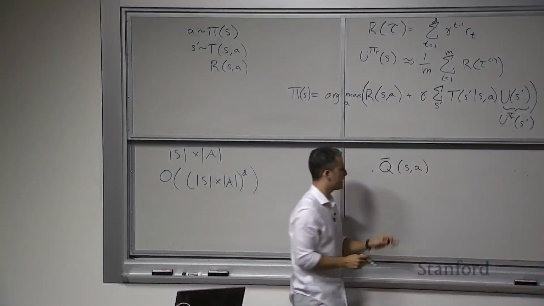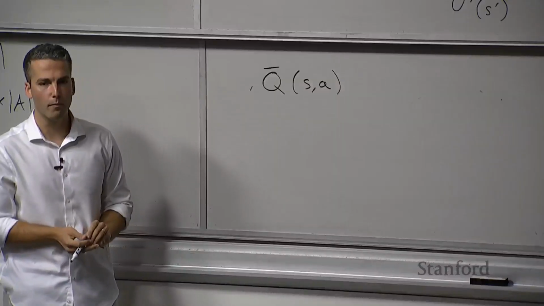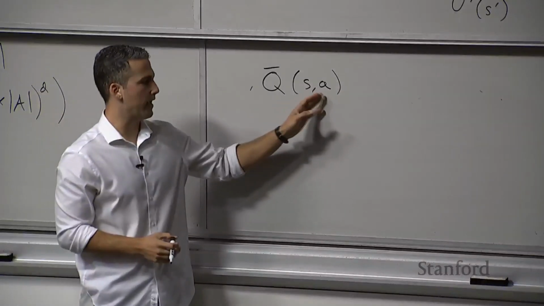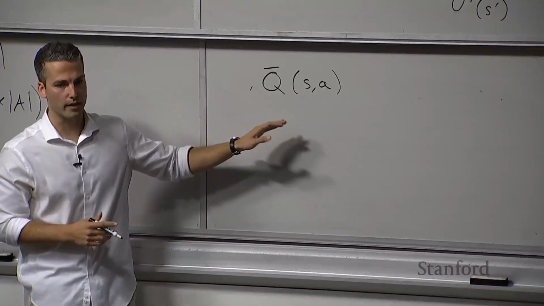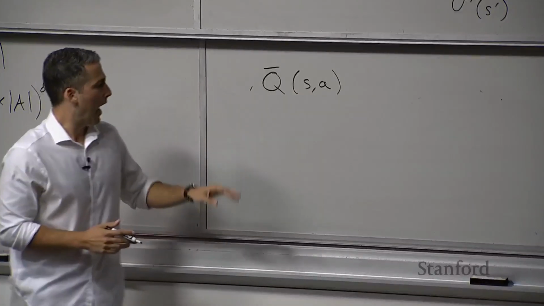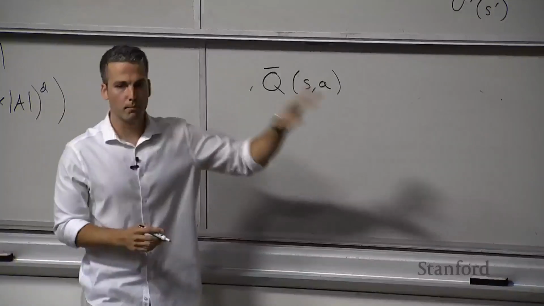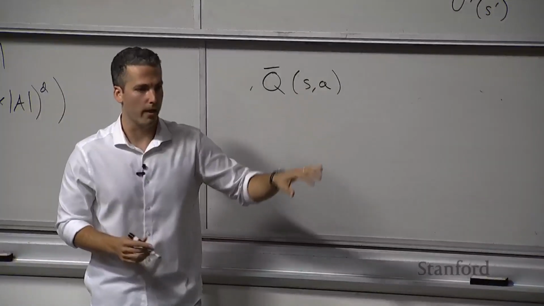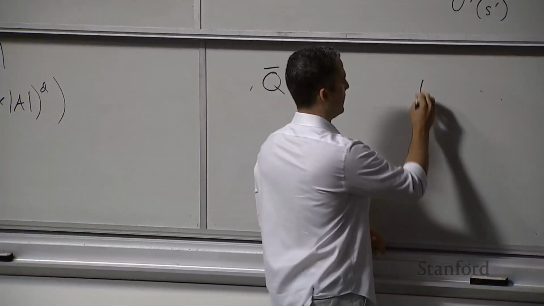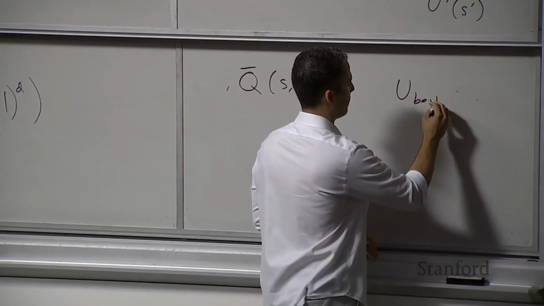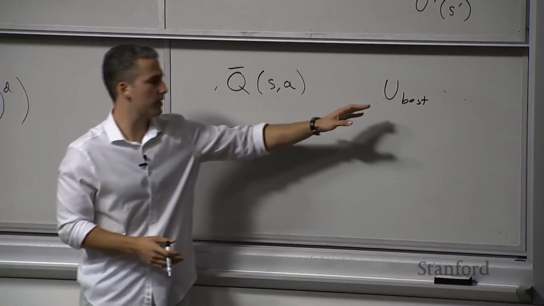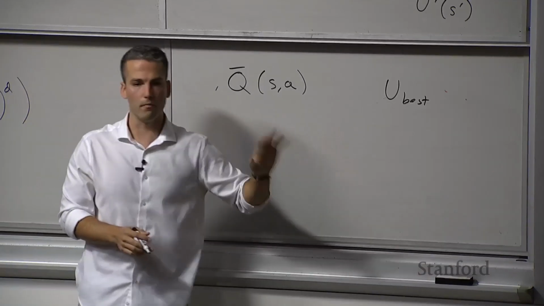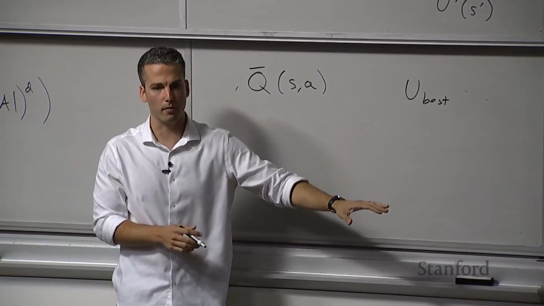So this is saying this is the best possible that we could ever hope to achieve by taking action A in state S. Okay, so we could never do any better than this upper bound estimate here. And so what we're saying here is maybe we've explored a different part of the search tree already, and we've gotten some utility estimate that we're going to call U-best here. Okay, and so we used our lower bound estimate to come up with this best utility estimate on some side of the search tree that we've already explored.